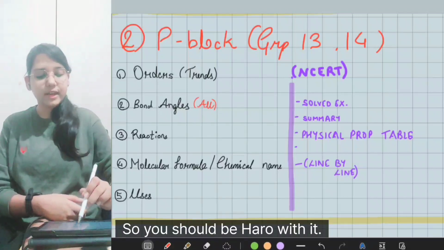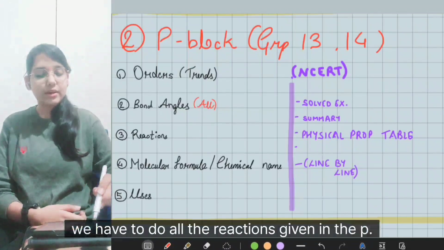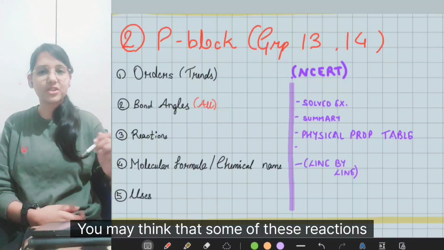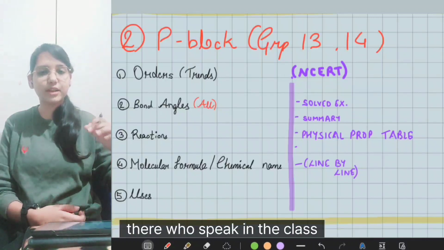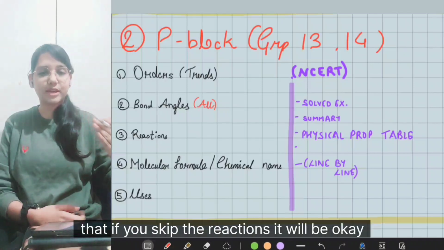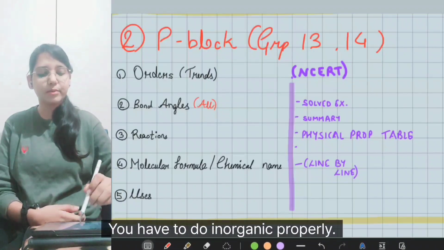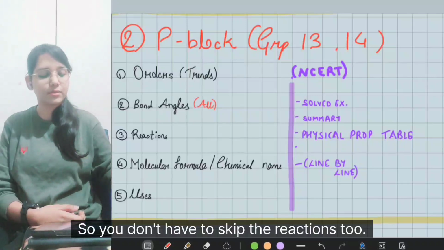You have to do all that because diagram-based questions are also asked, so you should be thorough with it. And third is the reactions. You have to do all the reactions given in the P block. You may think that some of these reactions are unimportant because there are teachers who say in class that if you skip the reactions it will be okay, but you don't have to do that. You have to do inorganic properly, so you don't have to skip the reactions too.